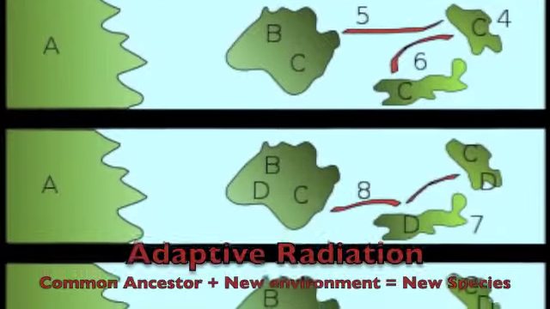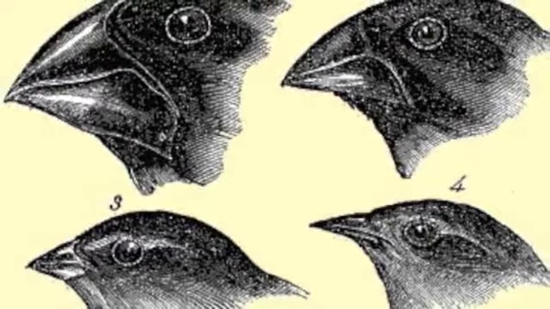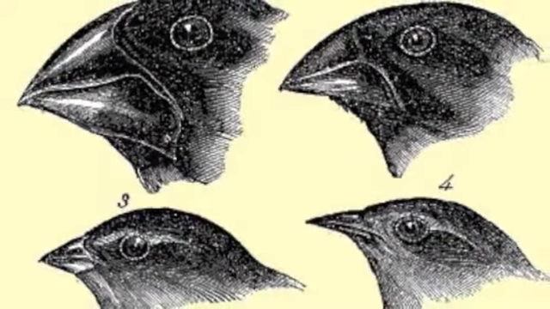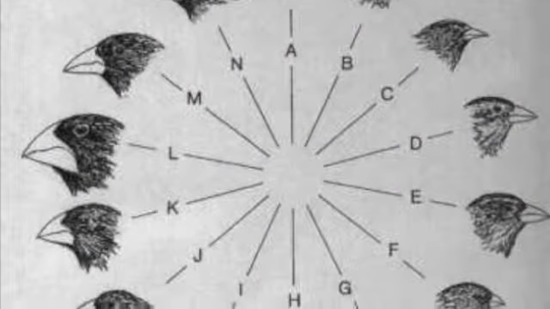Adaptive radiation is the development of a new species from a common ancestor that was introduced to a new environment. One case of adaptive radiation is with the finches of the Galapagos Island that Darwin studied. Among the islands of the Galapagos chain, there are 14 species of finches. Although they have many similarities, they are different in their eating habits.